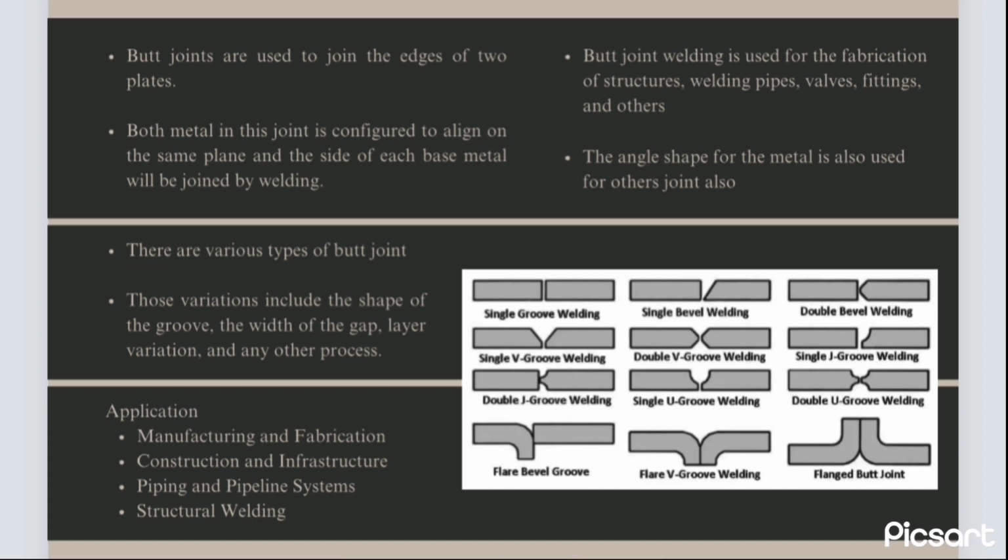There are various types of butt joint. Those variations include the shape of the groove, the width of the gap, layer variation, and any other process. Application: it is used for manufacturing and fabrication, construction and infrastructure, piping and pipeline systems, and the last one is structural welding.